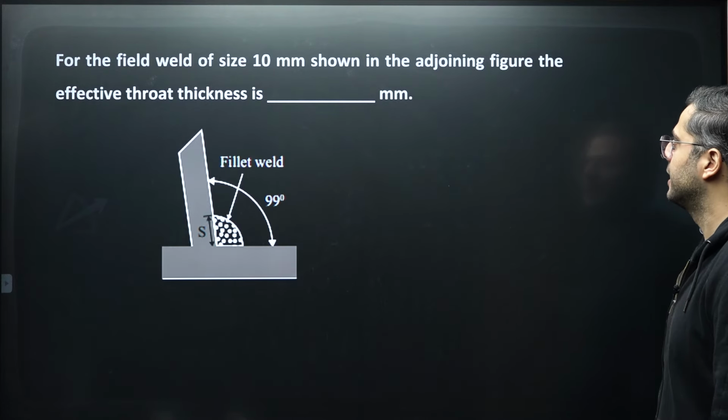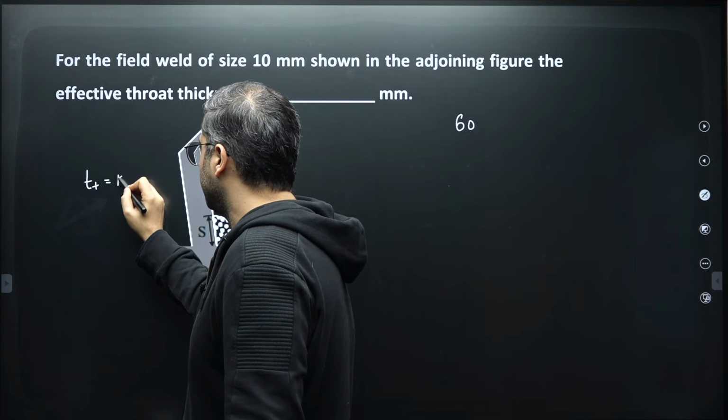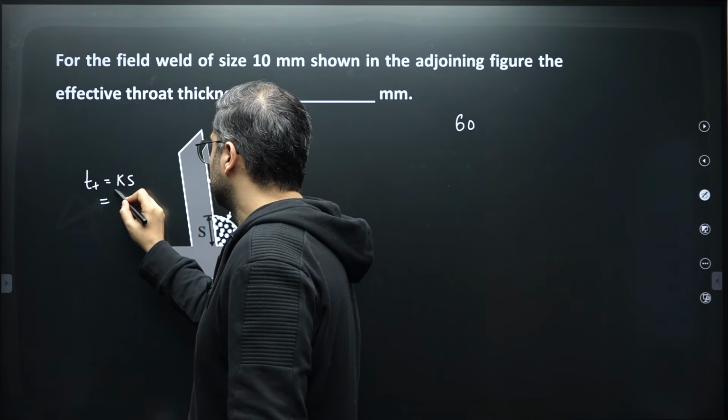two plates are adjoined at a 99-degree angle. What will be the effective throat thickness? Now as per IS 800/2007, they have told us that the throat thickness is dependent upon the angle between the fusion faces, right? So throat thickness is how much? It is K times S. So this value of K is dependent on the angle between the fusion faces.